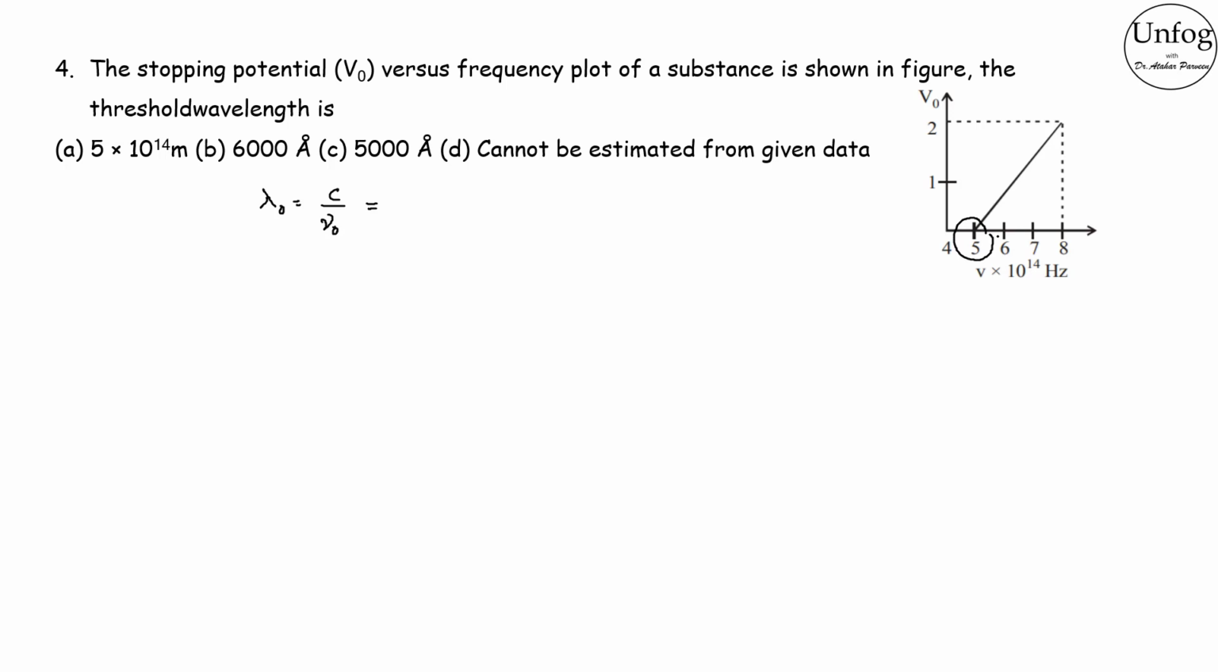We know that photoelectrons will be emitted only for the frequency greater than that of the threshold frequency, and kinetic energy increases linearly with increase in the frequency. So the nu naught here will be 5 into 10 to the power 14 hertz. Now it is very simple. Just substitute the values, 3 into 10 to the power 8 by 5 into 10 to the power 14. So the answer will be 6 into 10 to the power minus 7 meter or 6000 angstrom. So the answer is B.